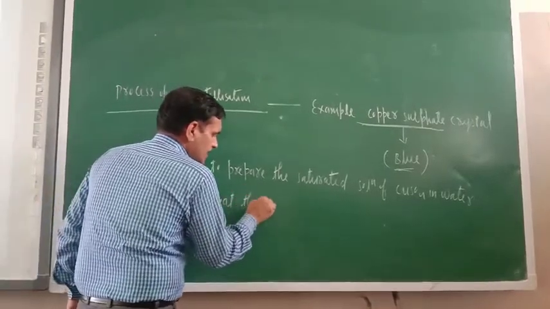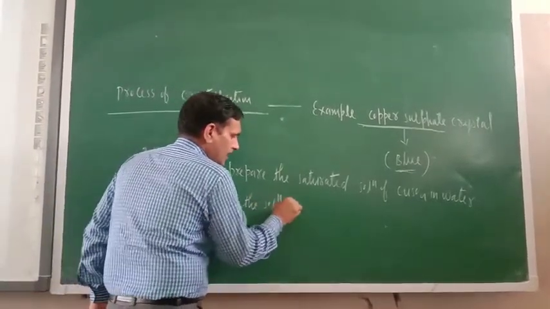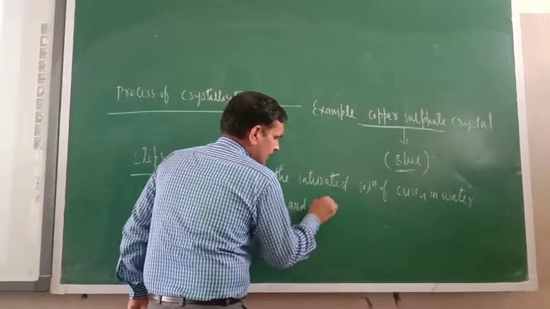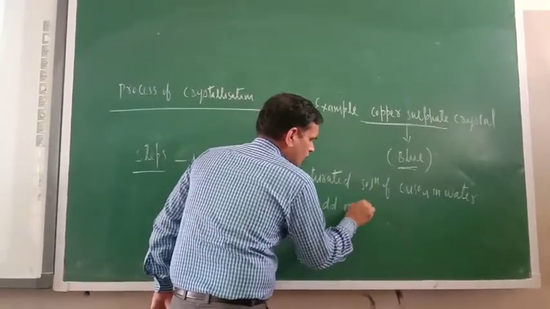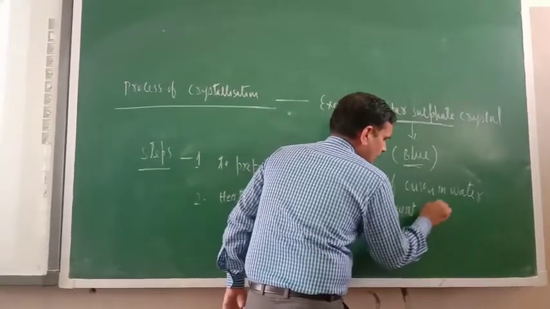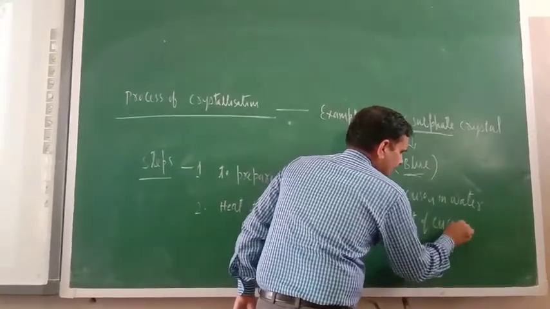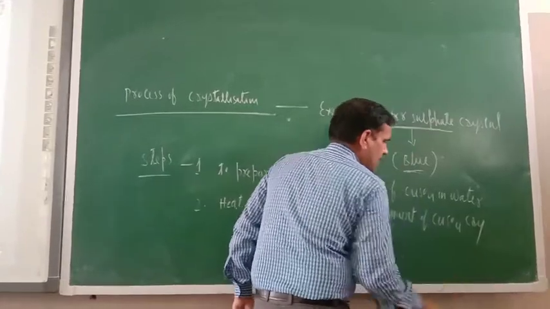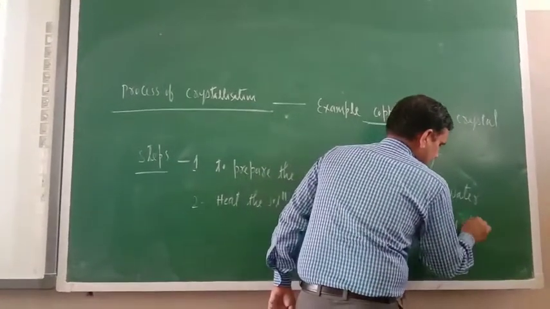Heat the solution and add more copper sulfate.